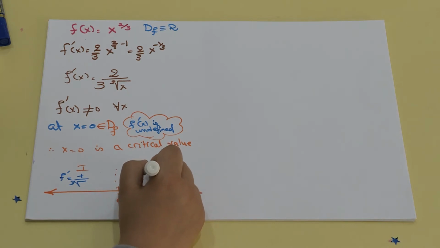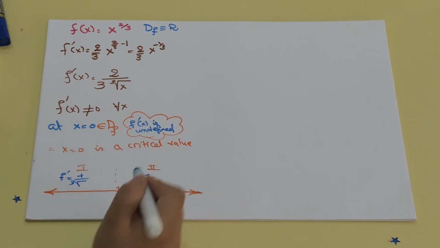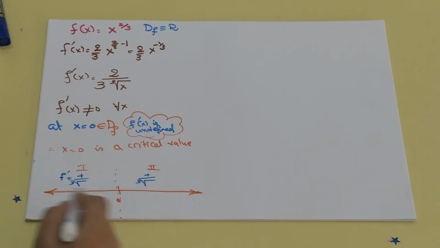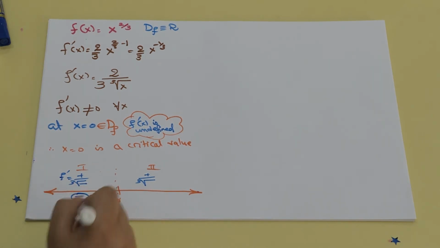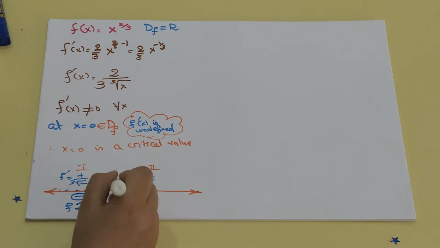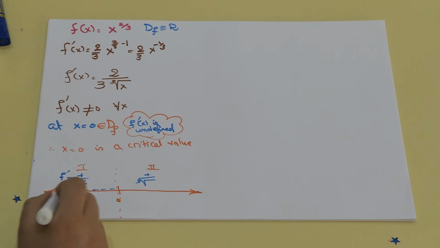Here I have positive over a cube root. To the left of 0, anything less than 0 is negative, so the cube root of anything negative will also be negative, so it tells us that here f prime is less than 0. So on this interval, whatever value you take, the first derivative will be less than 0.